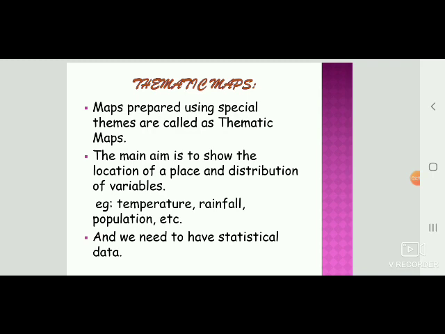Distribution of temperature, rainfall, population, etc. is shown on the map according to the data of these variables. These maps are useful to explain the distribution of these variables in the region. Such maps easily bring out the patterns of distribution. To draw distributional maps, we need statistical data of the variables.